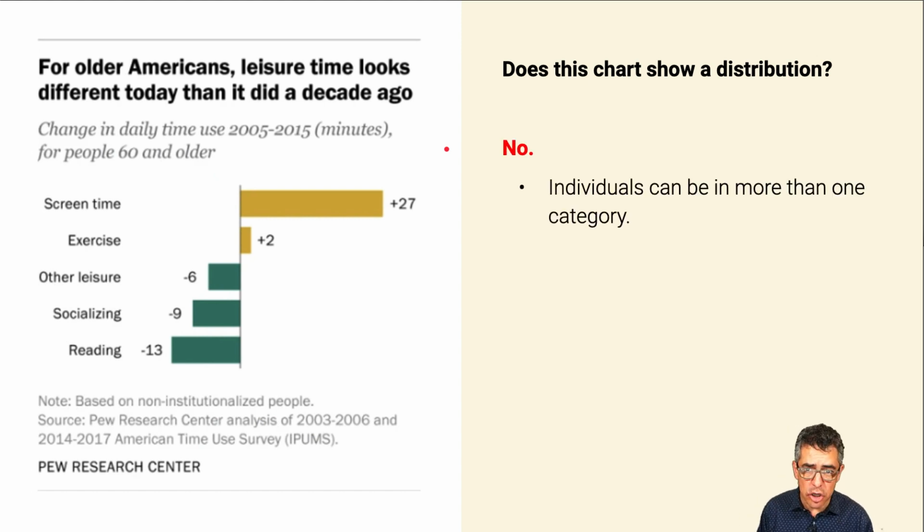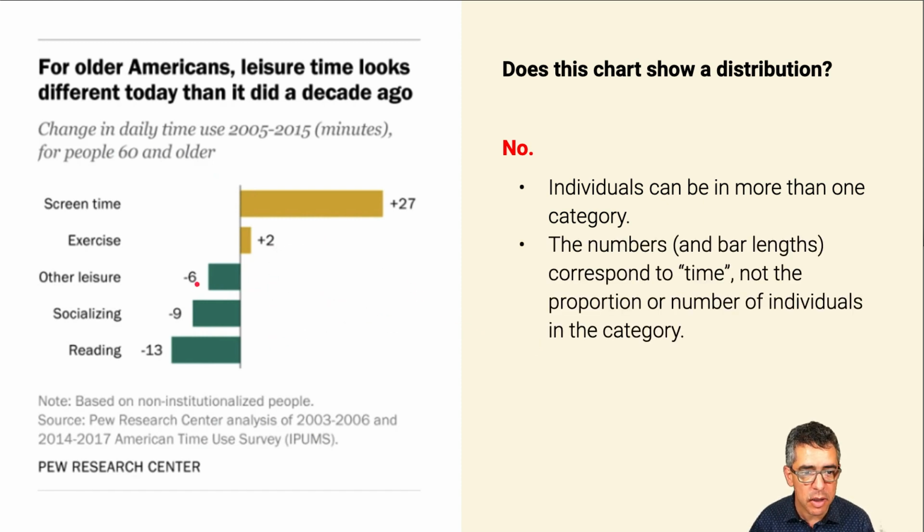Well, the answer is no, because in this case we're asking what leisure time looks like between 2005 and 2015 for people 60 years and older. What do they spend their time on, and what activities are they spending more or less time on between 2005 and 10 years later? And it turns out that individuals can be in more than one category.